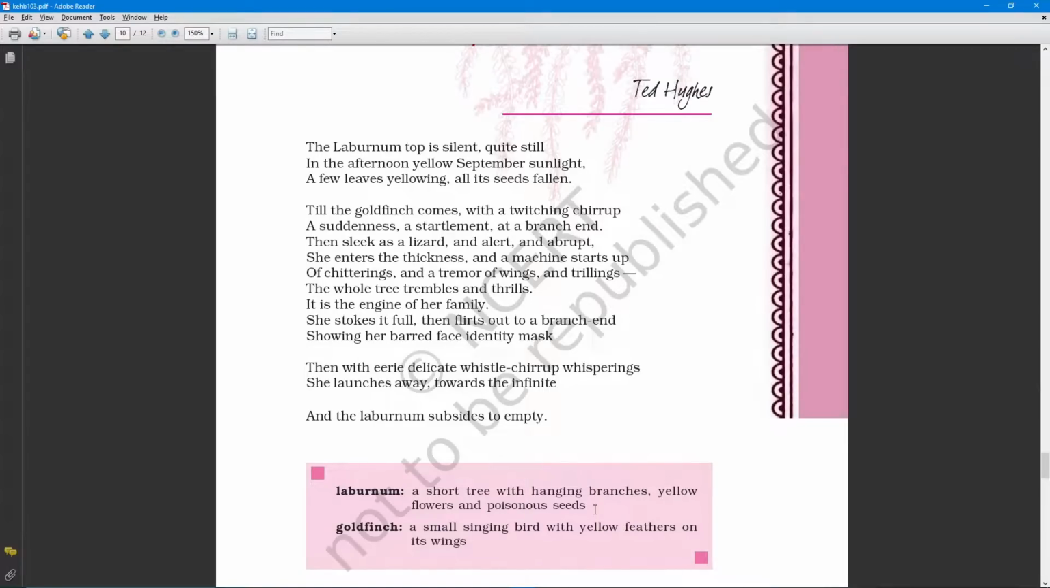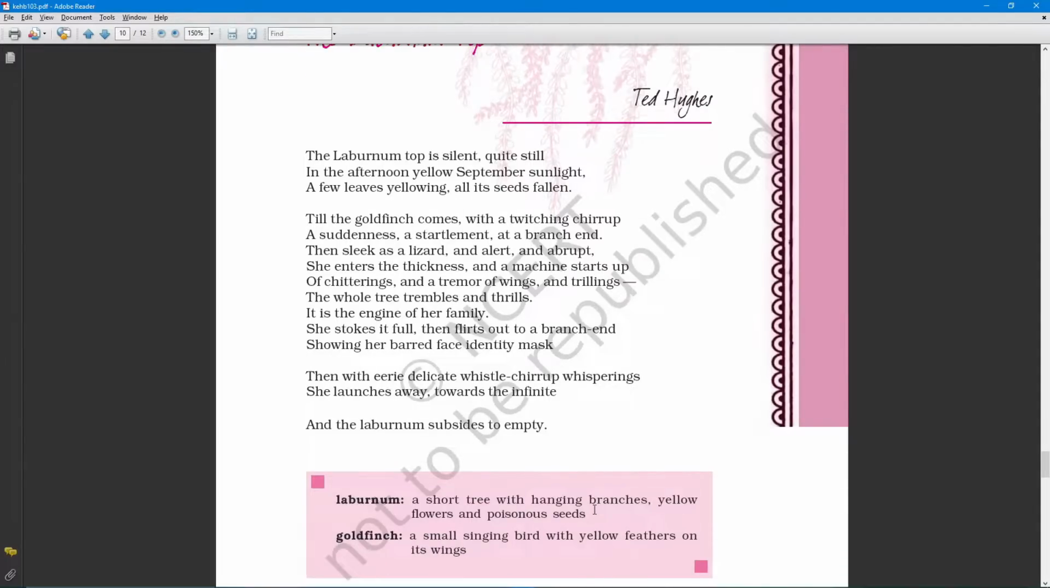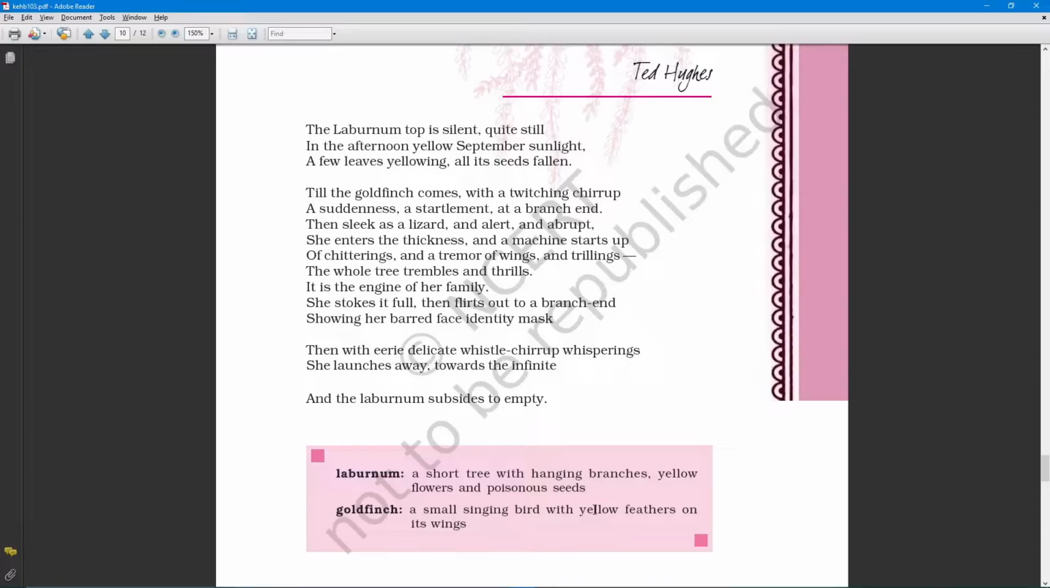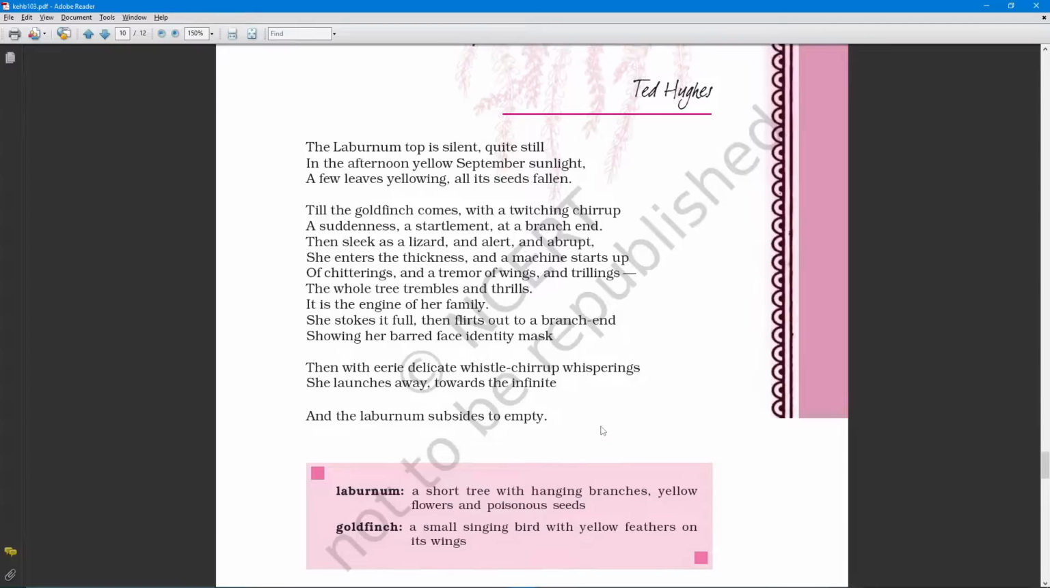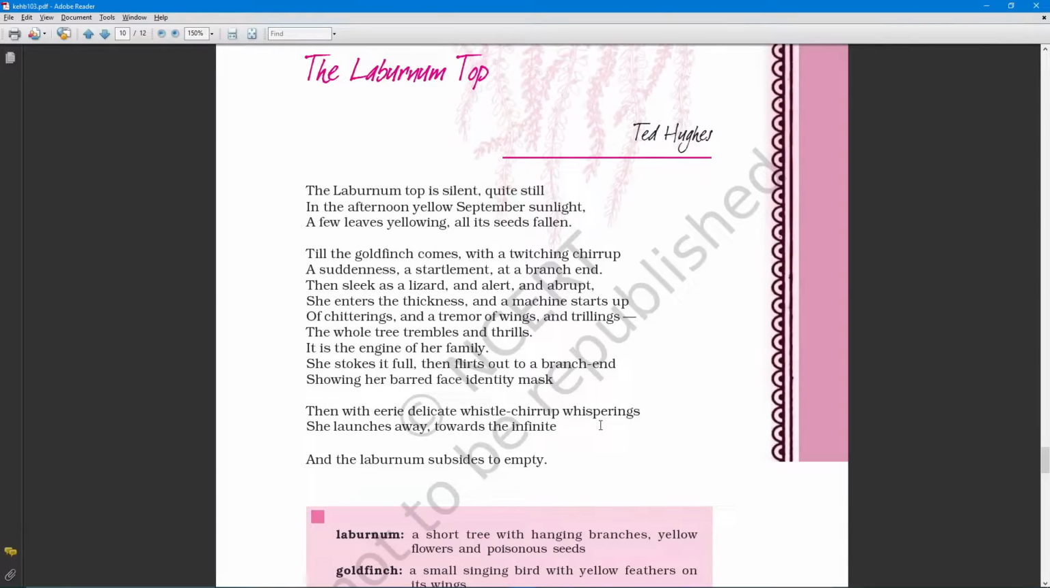And here there is another important thing: a bird comes here, the goldfinch. So what is a goldfinch? A small singing bird with yellow feathers on its wings. That means this is a relation between the goldfinch bird and the laburnum tree. But why is it so specific, the laburnum top? It means the end of the highest branch, the top branch of the laburnum tree. The laburnum tree is poisonous, so no bird, no animal comes near that tree. You can see on screen it has poisonous seeds also.